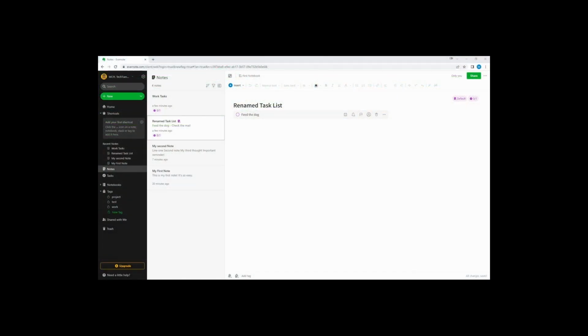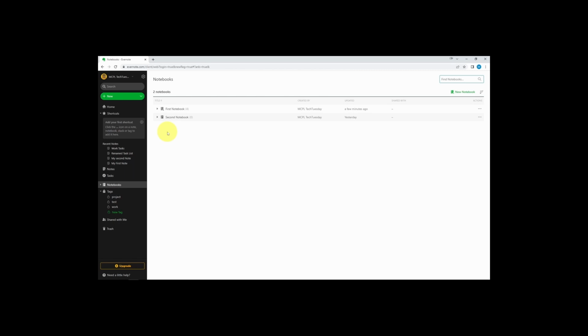You can create groups for each type of note you have, like for specific projects or separating personal and work notes. On the sidebar, click Notebooks. By default, your only notebook is called First Notebook. I just created another one manually called Second Notebook, but as you can see, there are no notes inside of it yet. Click the arrow next to First Notebook, and the easiest way to move a note from one to the other is to click to grab it and move it down into the other notebook that you want.